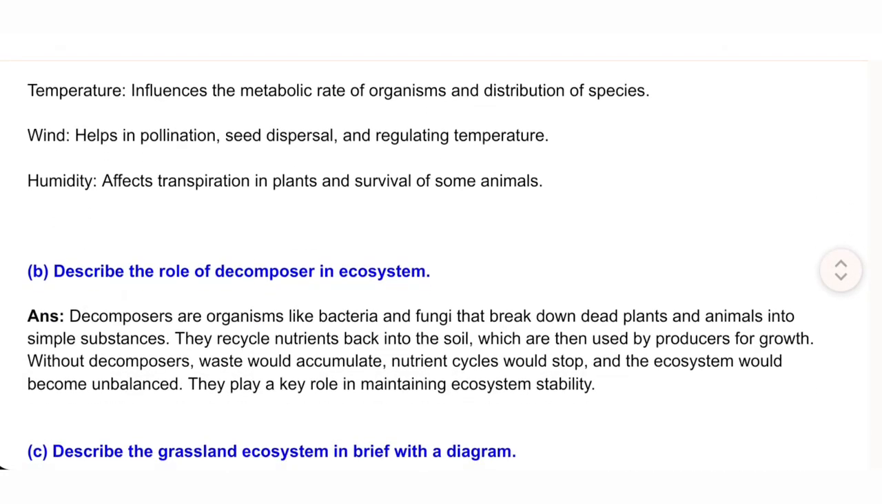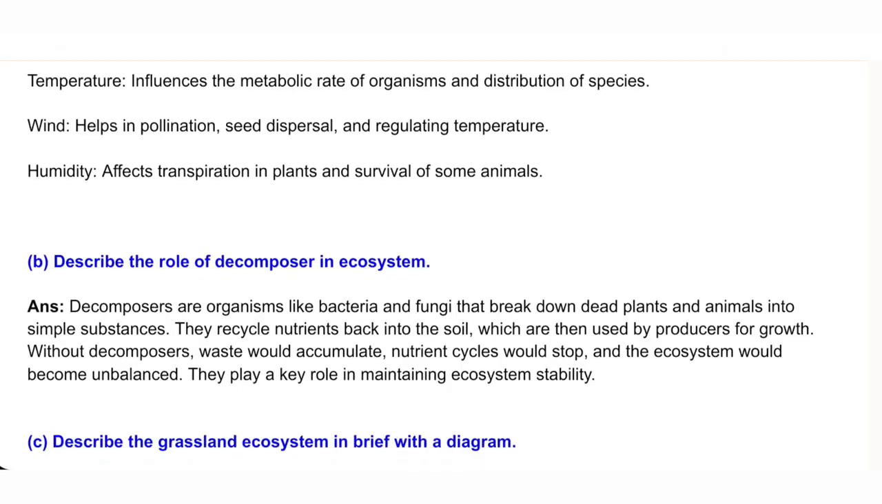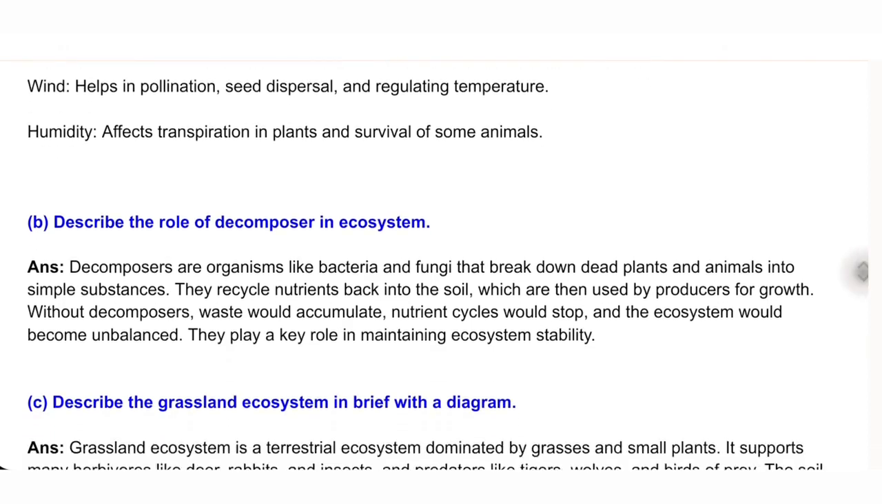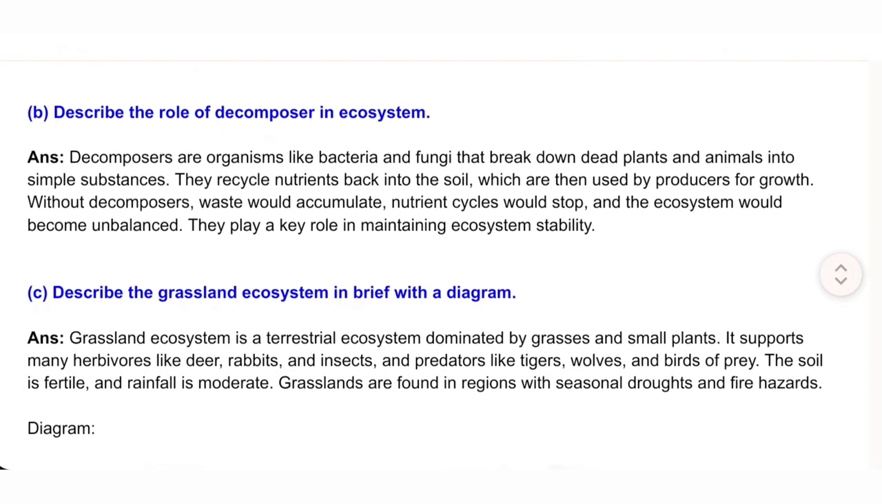B. Describe the role of decomposer in ecosystem. Answer. Decomposers are organisms like bacteria and fungi that break down dead plants and animals into simple substances. They recycle nutrients back into the soil, which are then used by producers for growth. Without decomposers, waste would accumulate, nutrient cycles would stop, and the ecosystem would become unbalanced. They play a key role in maintaining ecosystem stability.